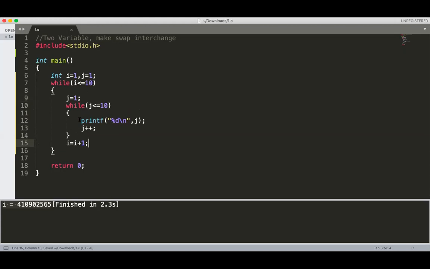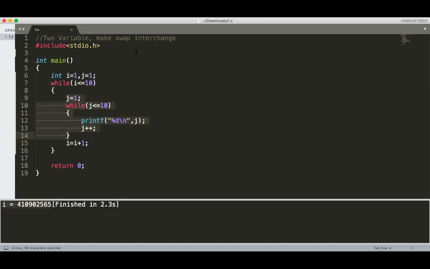Tell me how many times this inner statement gets executed. First consider only the inner loop. Don't go for the outer loop. Only consider the inner loop. If we don't mention j is equal to 1, it will print from 1 to 100. I will explain it. Tell me how many times this inner loop will execute. 10 times. So it will execute a total of 10 times.